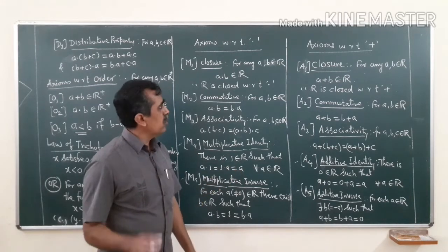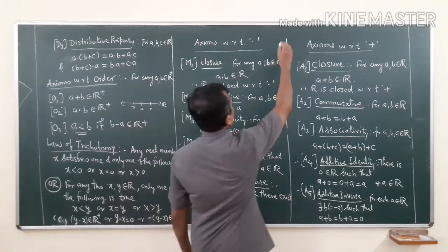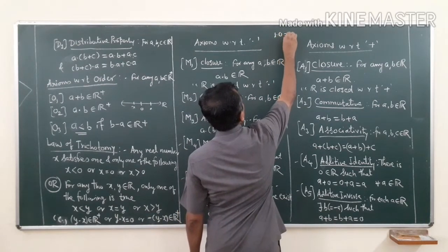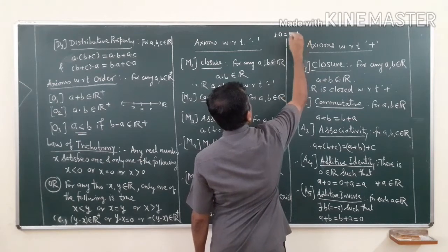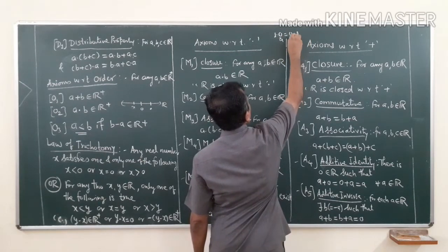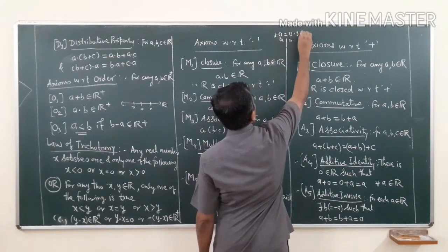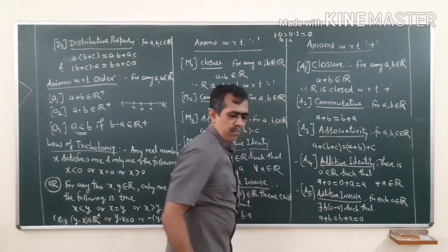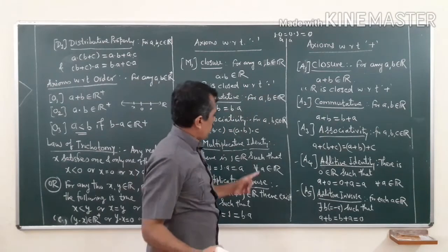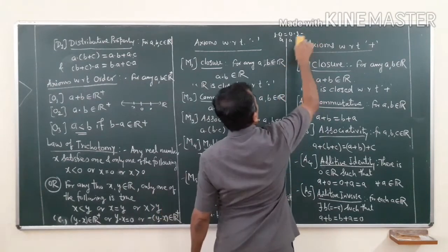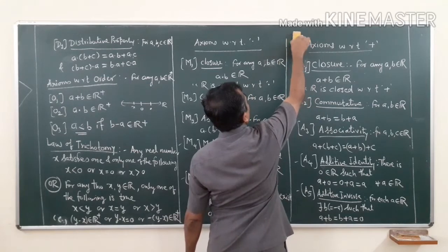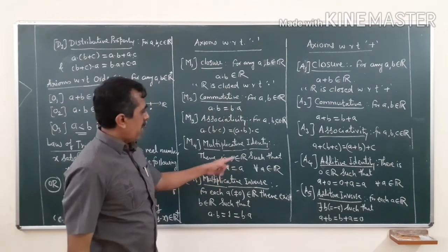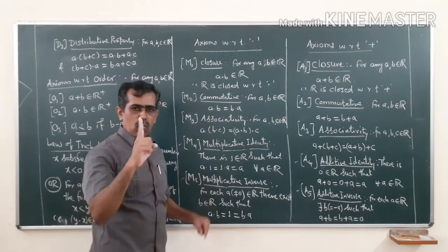What will happen for 0? If I multiply 1 into 0, it is 0 into 1. So, this is my a now. So, 1 into a is a into 1, is it a? Yes, it is 0. So, again it is a. So, that means 1 is the multiplicative identity for all real numbers. Identity with respect to multiplication is 1.